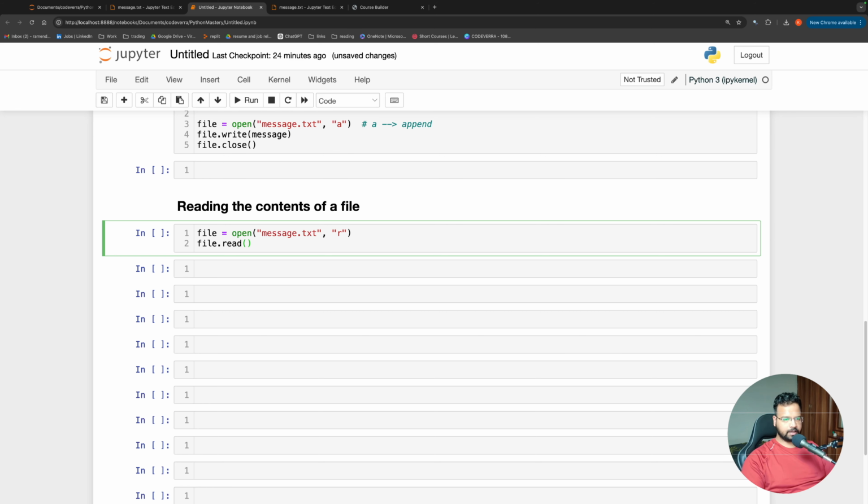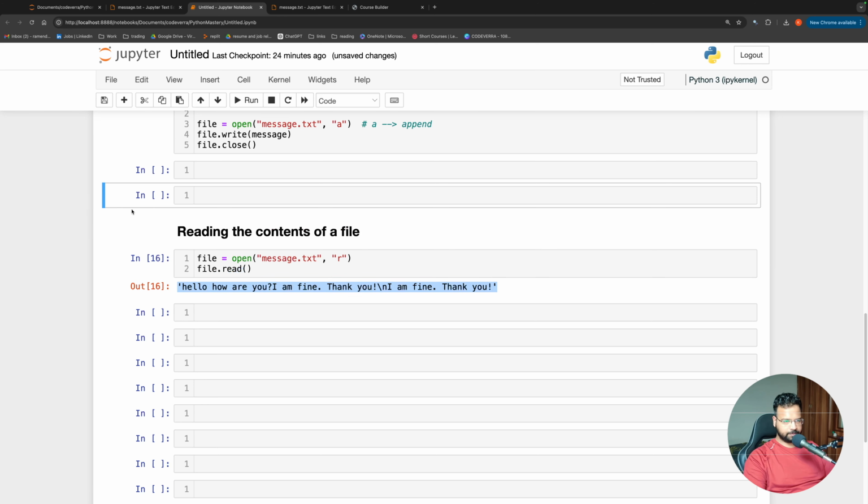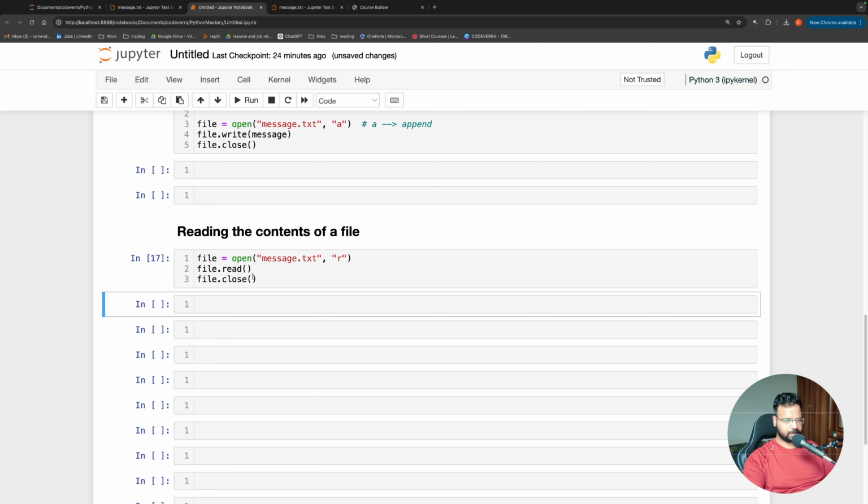Let us see what happens. If I do this, you see I'm able to read all the contents of the file here. Let me open the file again. Once I've done this, let me close the file, and you see it's a little bit painful process. Every time we have to open and we have to close. We'll solve this problem in a while, but for now just bear with me.